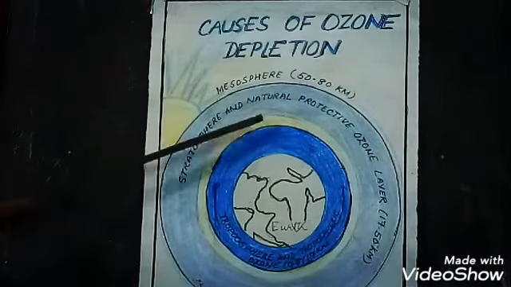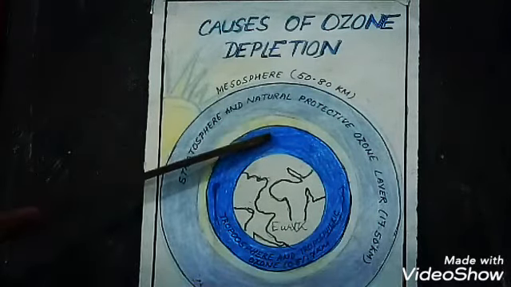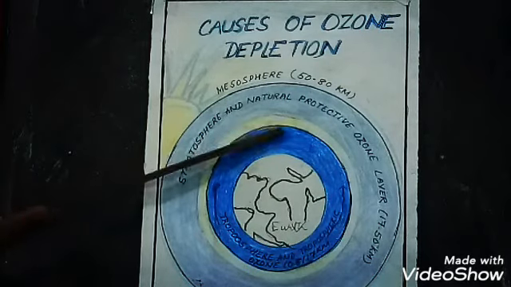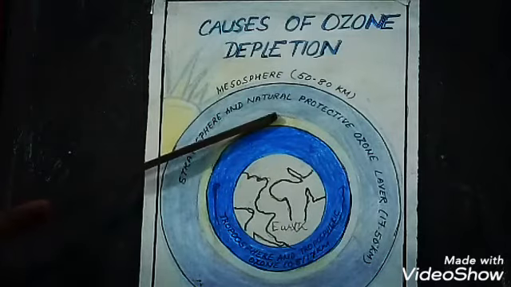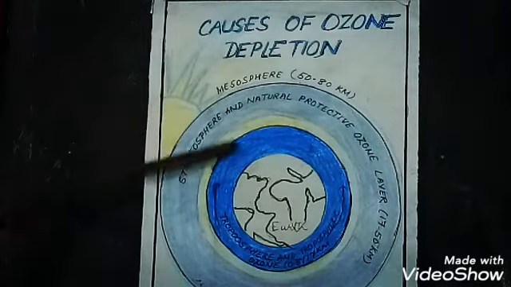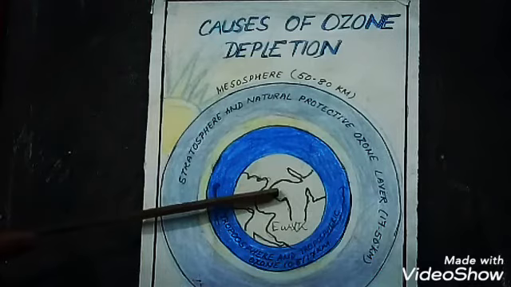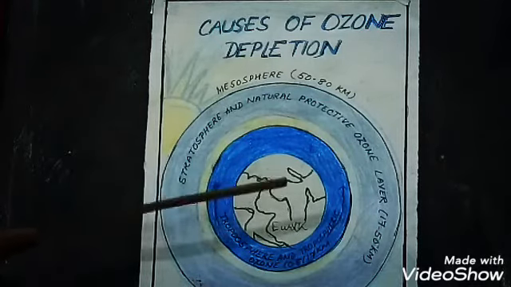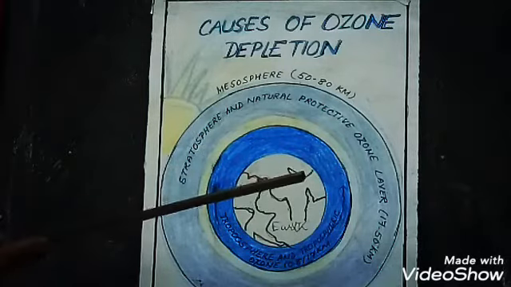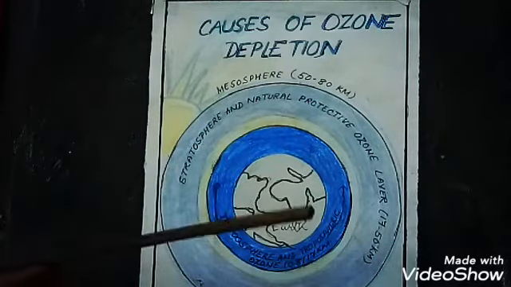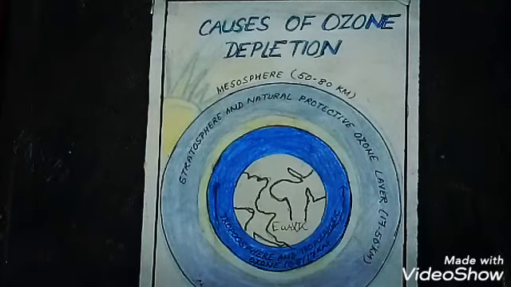It means that through harmful chemicals, holes have formed in the ozone layer, because of which the rays of the sun come directly onto the earth, that is, harmful ultraviolet rays. Another cause of ozone depletion is the burning of forest fuels and emission of greenhouse gases due to the burning of fossil fuels.